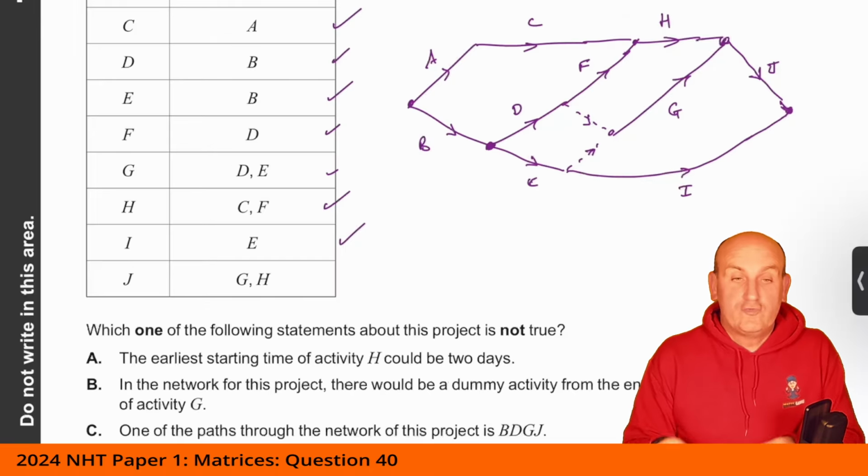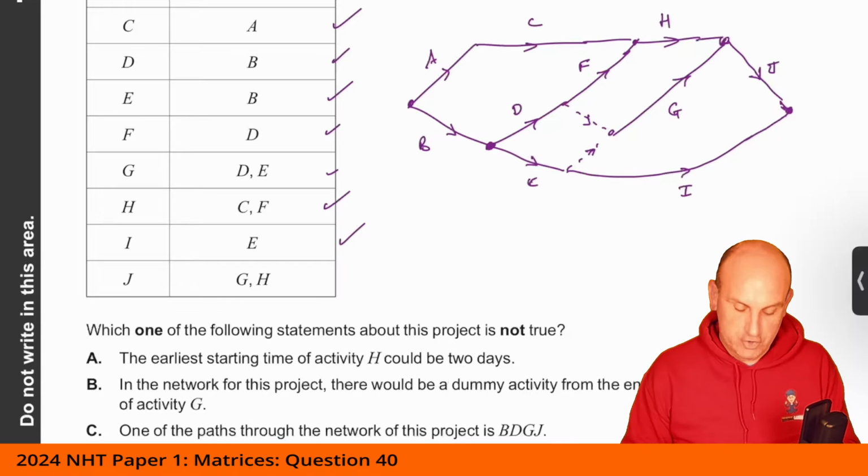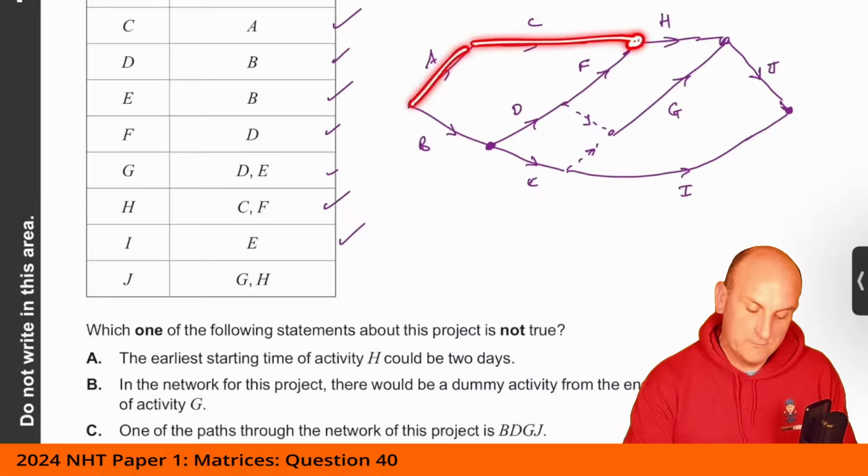Okay, so now having drawn this, let's have a look at the options and try and work out which one is not true. Okay, the earliest start time of activity H could be 2 days. It could be 2 days, but that would be 1, 2, 3. All right, so the earliest start time could be 3. So actually A is my preferred answer at the moment.